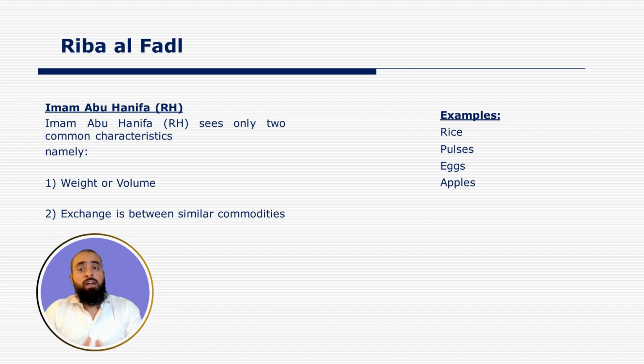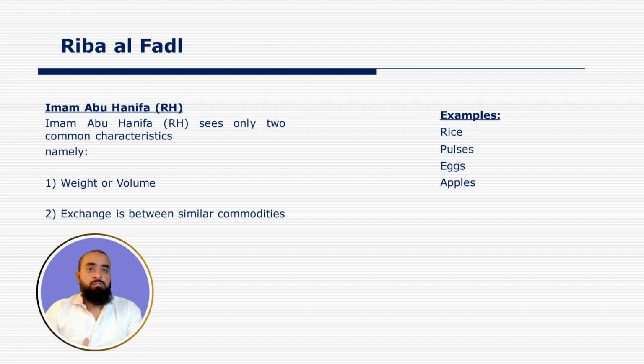However, in case rice is being sold or being barter traded against eggs. Now, rice is a commodity which is sold by weight, but eggs are not normally sold by weight. Eggs are normally sold by counting. That is 1 dozen eggs or half a dozen eggs. They are priced in this manner.